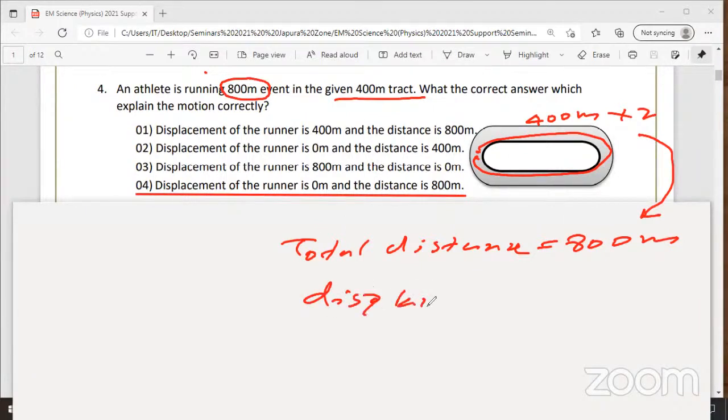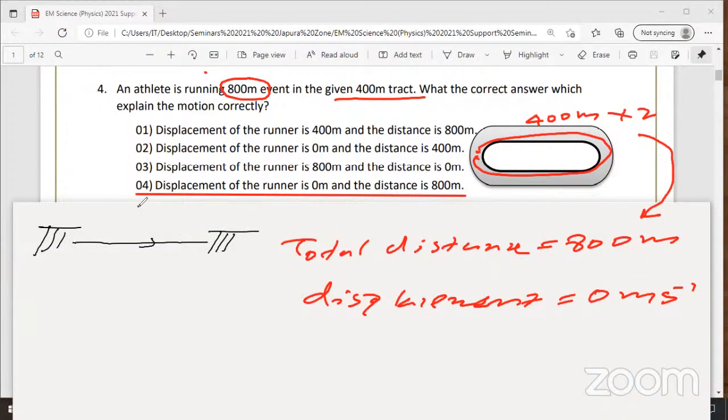How come displacement is 0? It's a very good question. This type of question they haven't asked recently in the past papers. Displacement will be 0. Remember, if someone reached the initial point, displacement is 0. I'll give one more example parallel to this. Sometimes in the paper they can ask a similar question. Imagine a batsman running between two wickets. Assume the gap between the wickets is 20 meters.